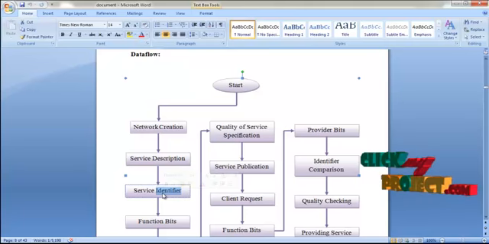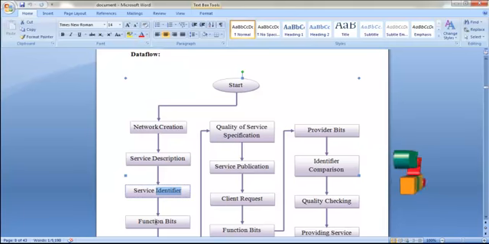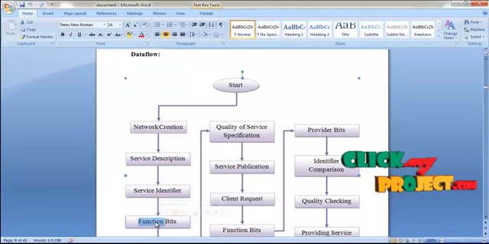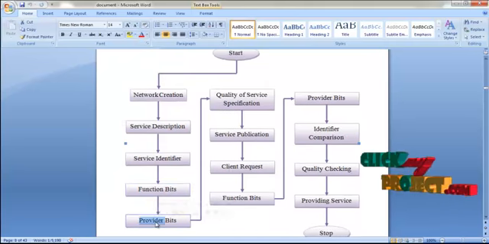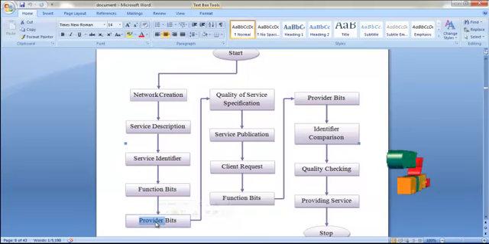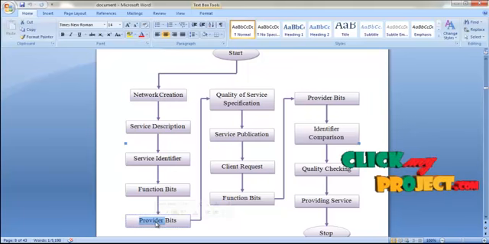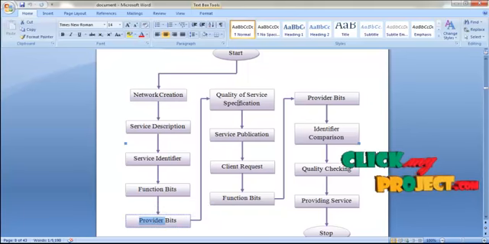The service description contains 2 main parts. They are the service identifier and the QoS specification. In the service identifier, there are 2 main parts. They are functional bits and provider bits. The functional bits are the hash value of the service and service description. The provider bits are the hash value of the total service name and the service description. In quality of service, the numeric quality of the service is specified.